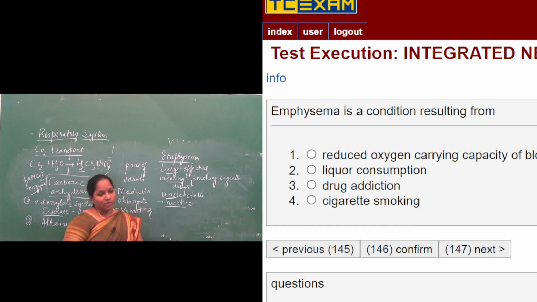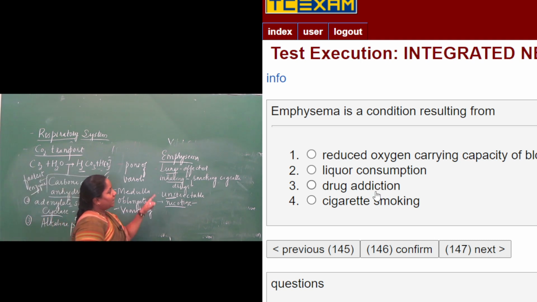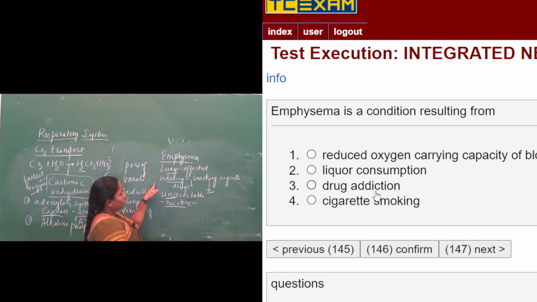The options given here are: reduced oxygen carrying capacity of the blood, liquor consumption, drug addiction, cigarette smoking. The main cause of emphysema is smoking. Drugs have less effect, but smoking will lead to emphysema.